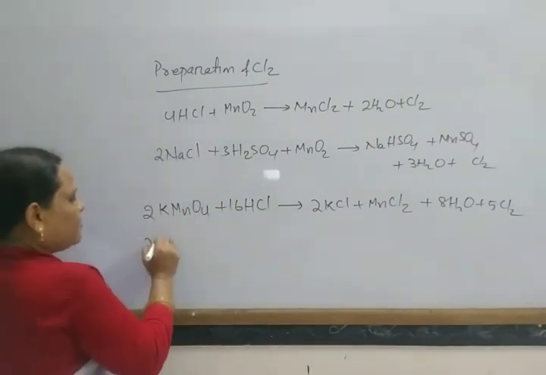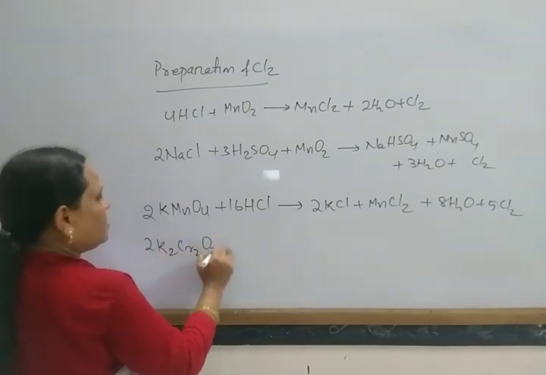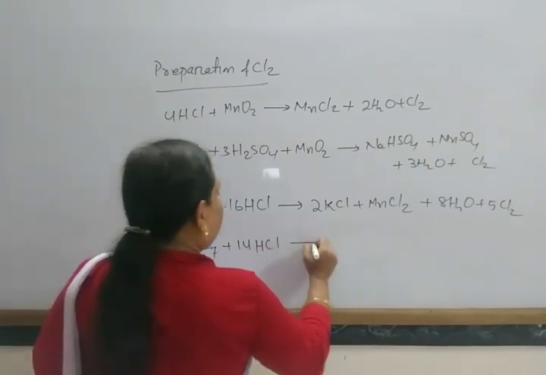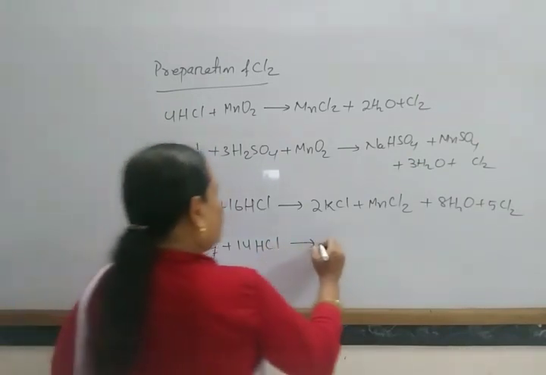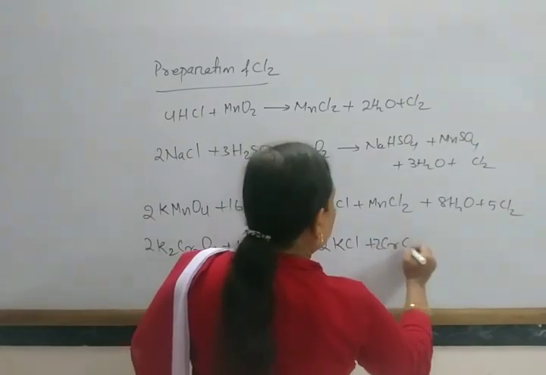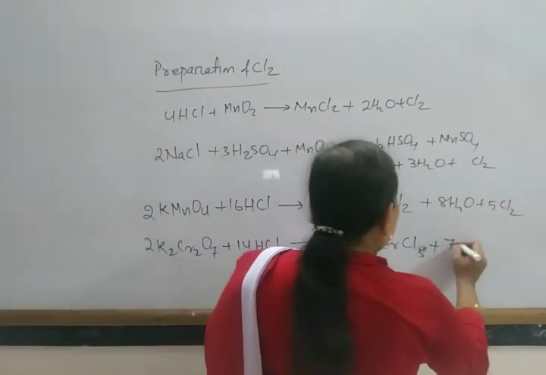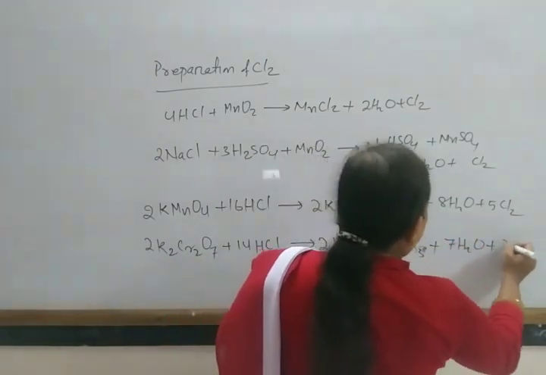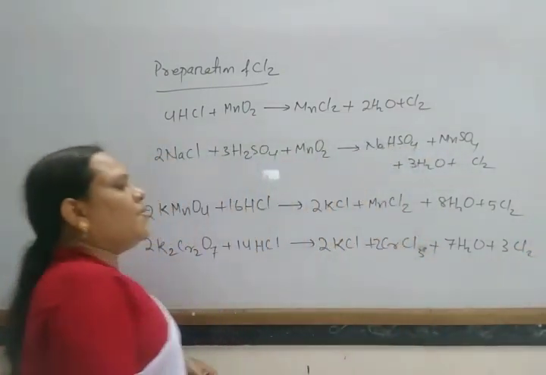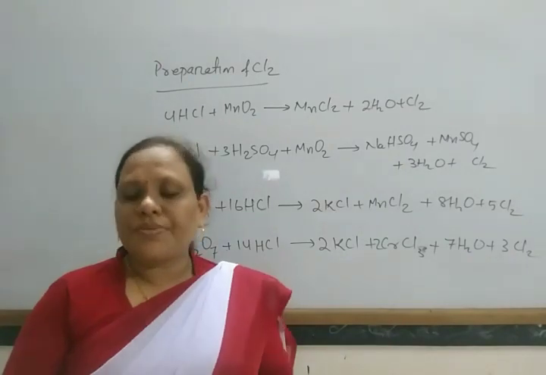Similarly, it is prepared from potassium dichromate to form potassium chloride, chromium chloride, water plus chlorine. In this way chlorine can be prepared by various methods.